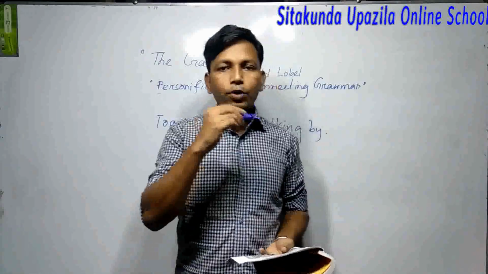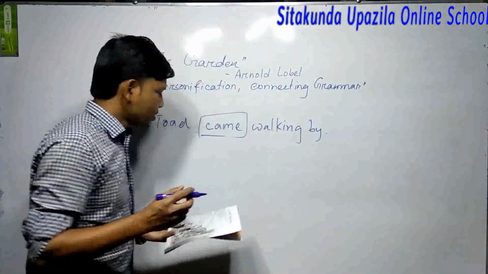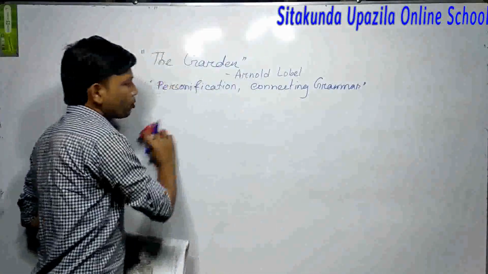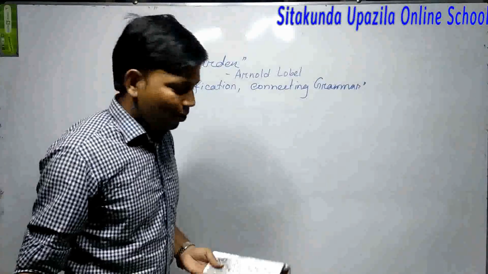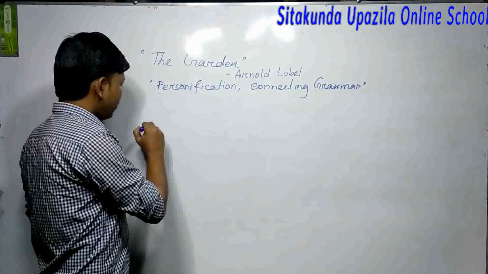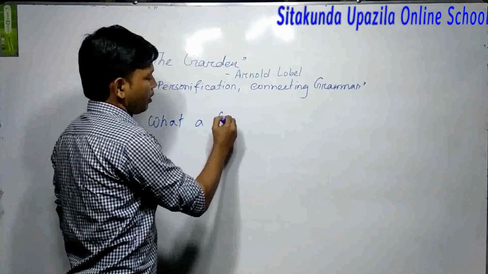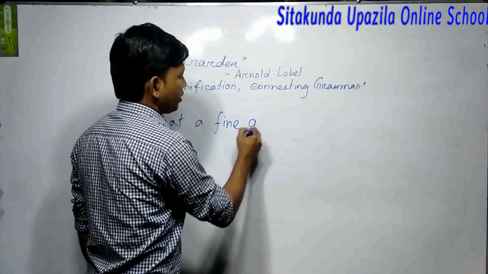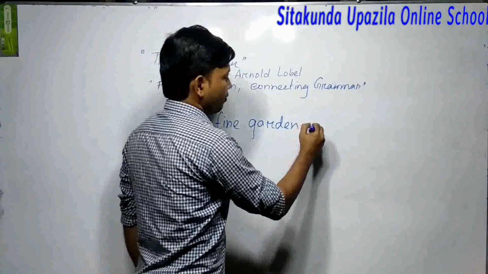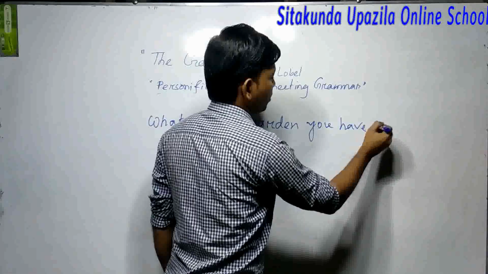Then there are two inverted commas. Inverted commas, not the note of exclamation. I'll show it here because this is written in the outcome, so that you will be able to know this. Then, "What a fine garden you have." What a fine garden. What a fine garden you have.